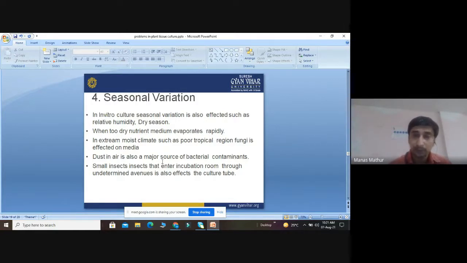So what are the seasonal variations? Extremely high relative humidity should be avoided. Extremely dry season will evaporate the media. In moist culture, there is a chance of contamination by fungi, so we will use antifungal compounds. And in the air, there are a lot of dust particles, which are a major source of bacterial contaminants. Then small insects enter into the incubation room through undetermined avenues. It also affects the culture tube. So these 4 to 5 seasonal variations are there, which can affect our tissue culture experiment.